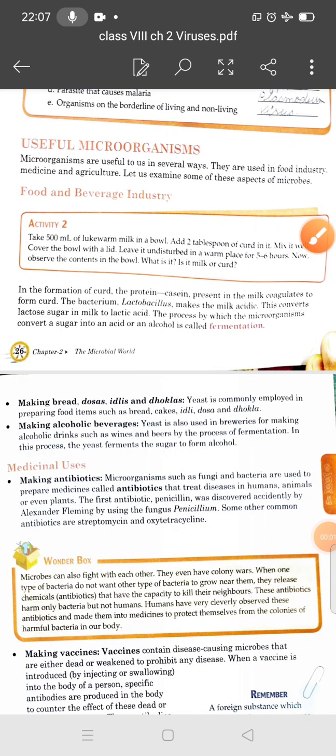Chapter number 8, part 2: Microorganisms. Students, we were discussing useful microorganisms in the last lecture, and we have discussed up to medicinal uses.